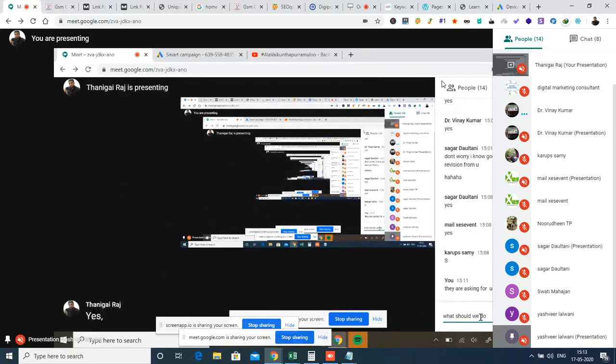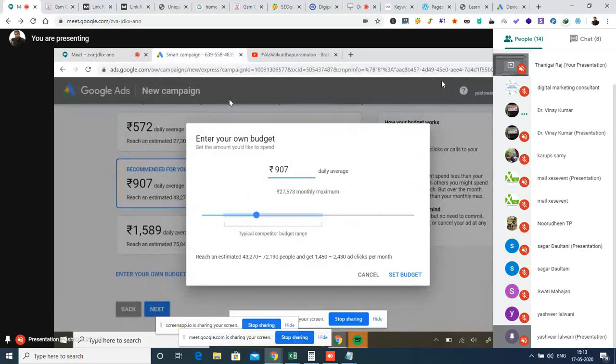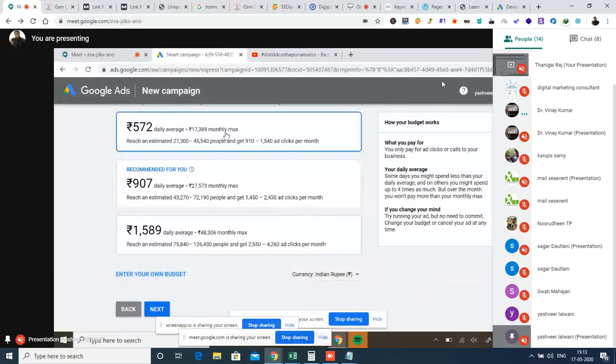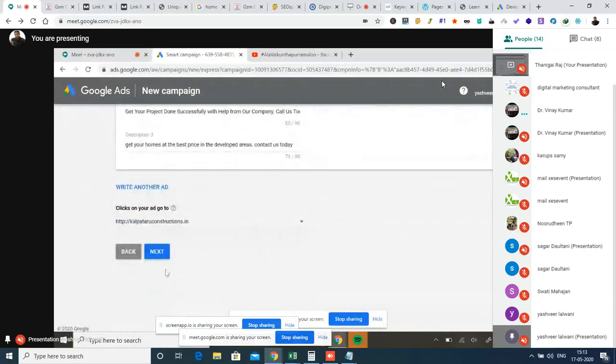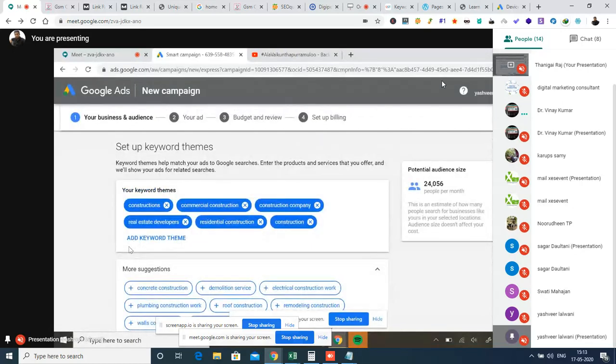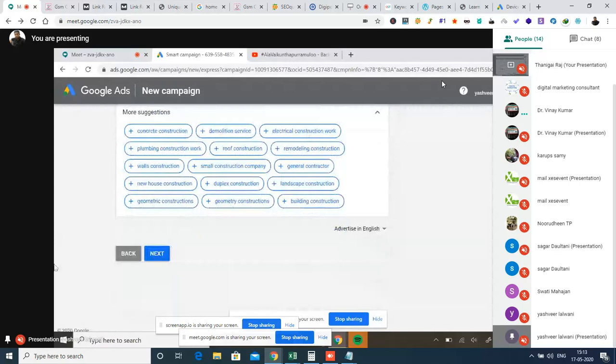Yashvir, click the tab Smart Campaign. Here it is showing enter your own budget, and select budget. Okay, Yashvir, that is a mistake. I think you went through the normal option, but we came through the expert mode. So go back. There is an option called back, right? Please use the back option. Again back option.